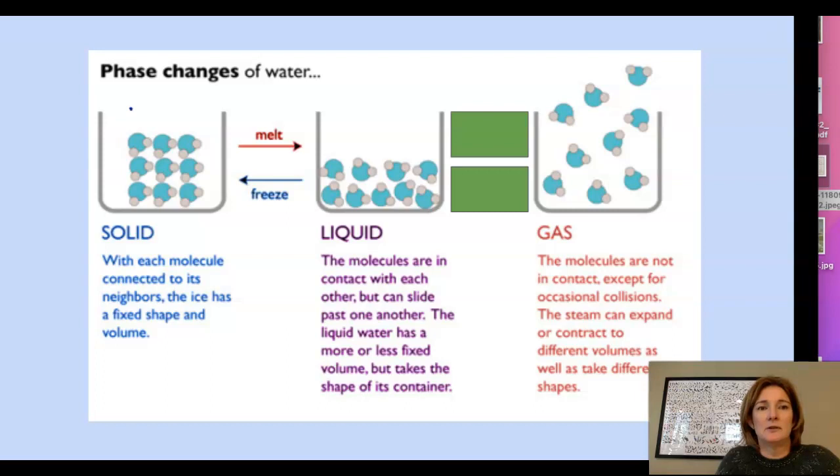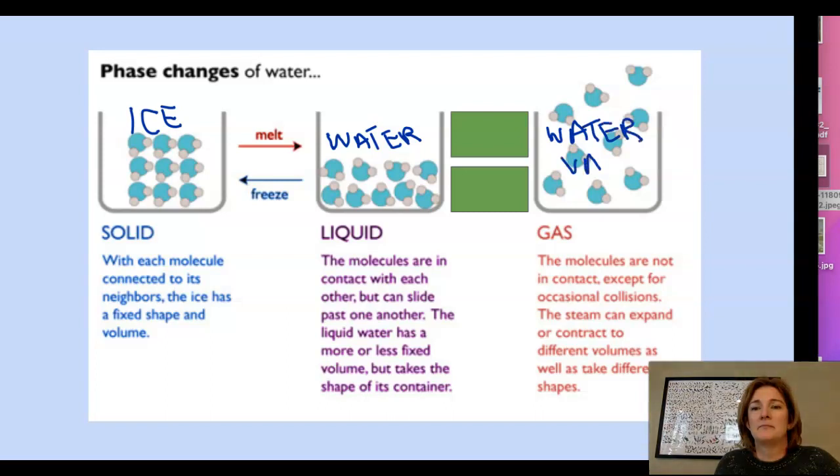So solid water, of course, is ice. And ice melts into liquid water. So we'll just call that water. And the gas form of water is known as water vapor. And the transitions between these states, obviously ice melts to water.